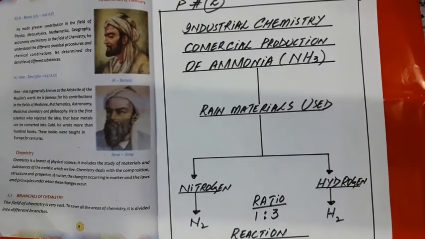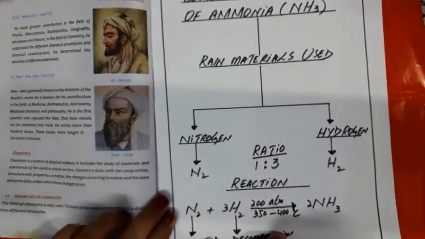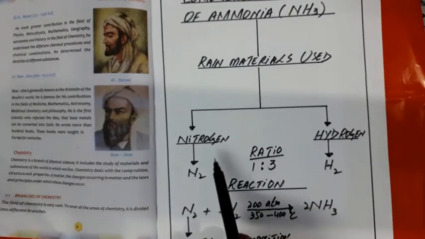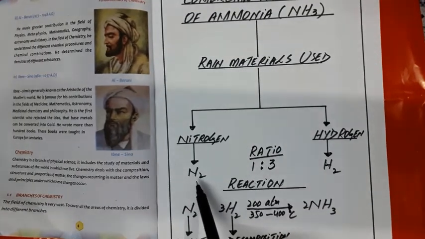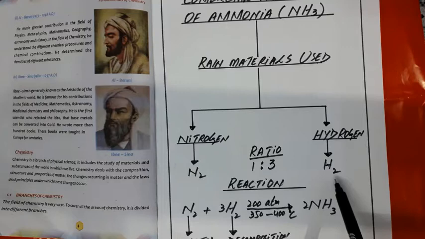Both the gases are taken in a large tower which is known as the heating tower. Nitrogen formula is N2. Why are we using N2? Because it's a gas and gases exist in a diatomic state. Similarly, hydrogen is also a gas at room temperature. Therefore, we have to represent hydrogen by H2.